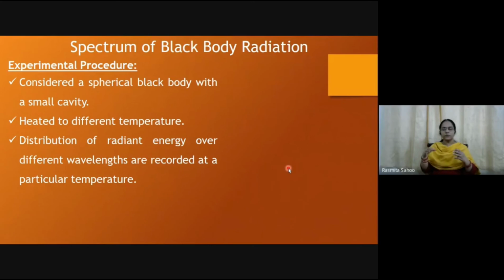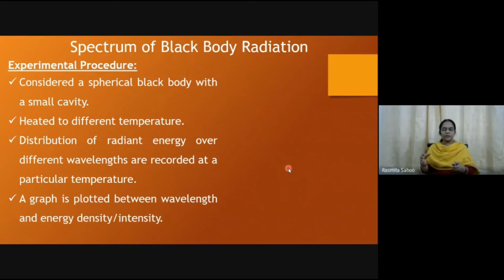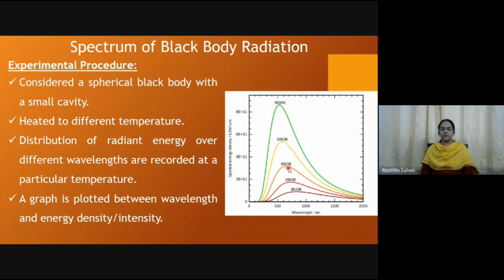The distribution of radiant energy over different wavelengths is recorded at a particular temperature. A graph is plotted between wavelength and energy density. They measured the wavelength of the radiated energy and the intensity or density, that is, how much radiation is coming at that particular wavelength. This is the graph you can see.